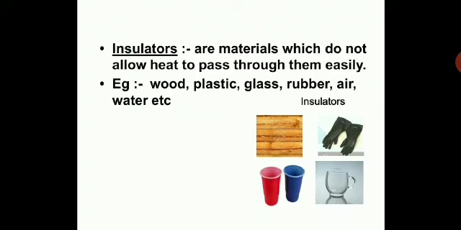So these are the insulators, where insulators of heat means they will not conduct heat at all. Insulator of electricity means they will not conduct electricity. So here we are talking about insulators of heat. So glass, rubber, air, plastic, wood, water, etc. They are the insulators. We do not allow heat to pass through them easily.